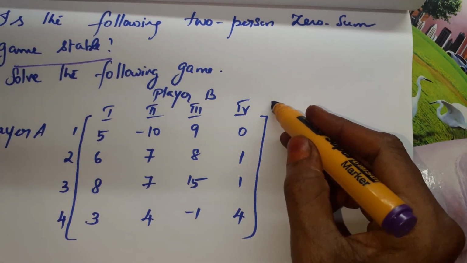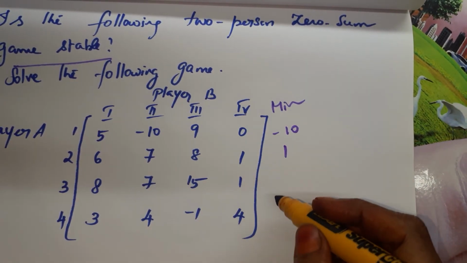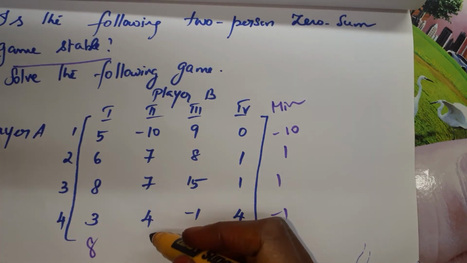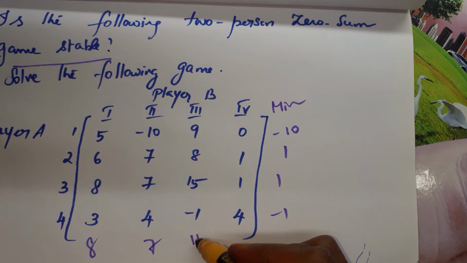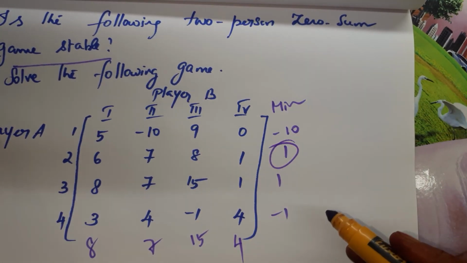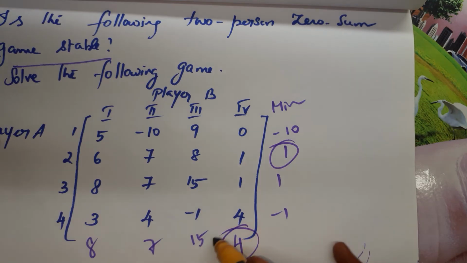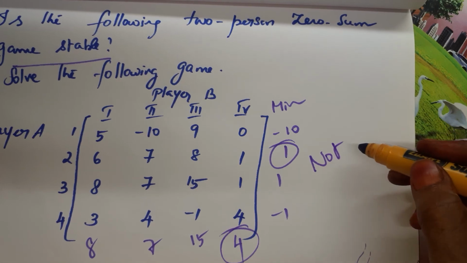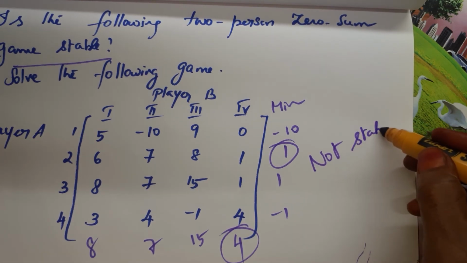Row minimums are 10, 1, 1, minus 1; the maximum of the row minimums is 1. Column maximums are 8, 7, 15 and 4; the minimum of the column maximums is 4. Both are not equal, therefore there is no saddle point and the game is not stable.